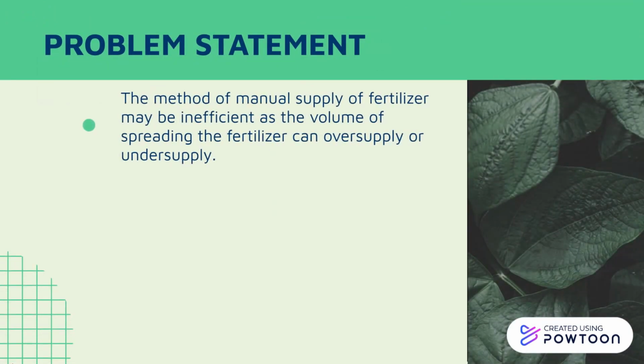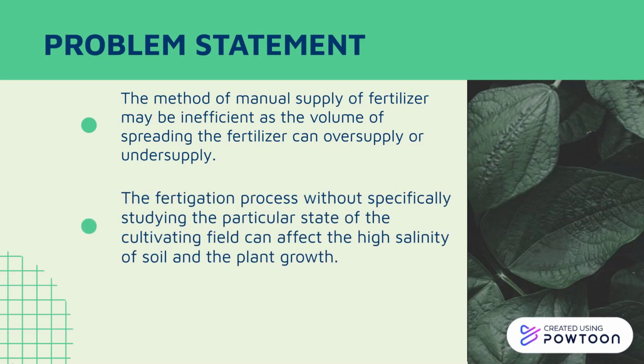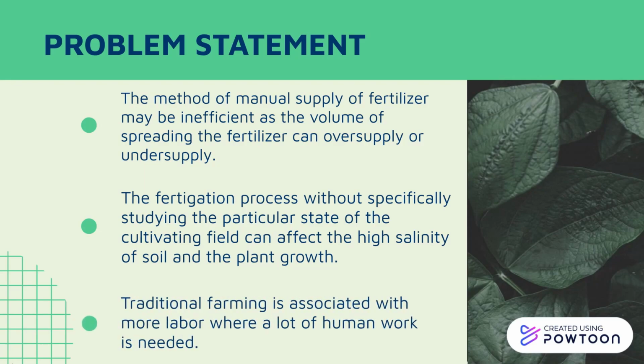Here are the problem statements. The method of manual supply of fertilizer may be inefficient as the volume of spreading the fertilizer can oversupply or undersupply. The fertigation process without specifically studying the cultivating field can affect the high salinity of soil and the plant growth. Traditional farming is associated with more labor where a lot of human work is needed.